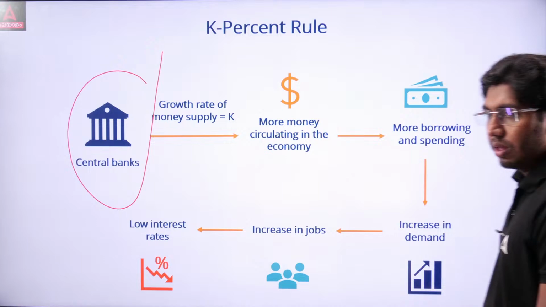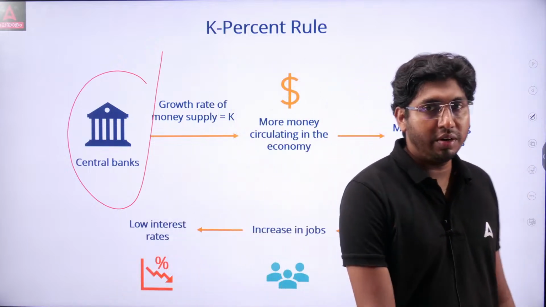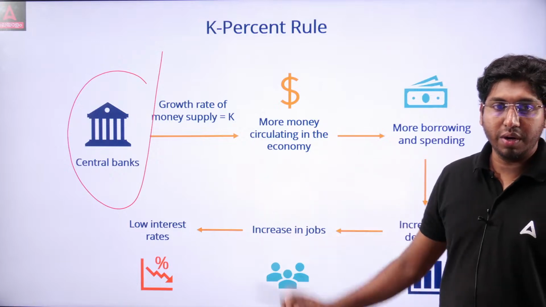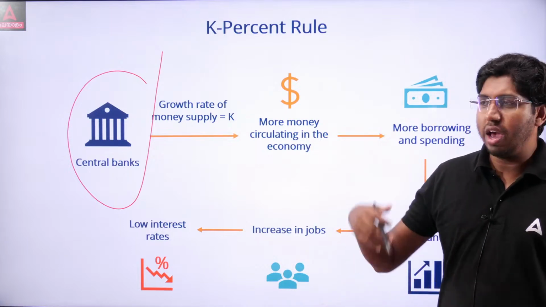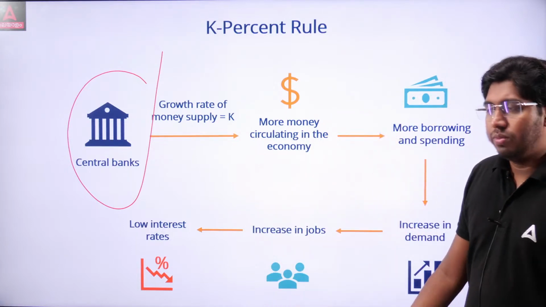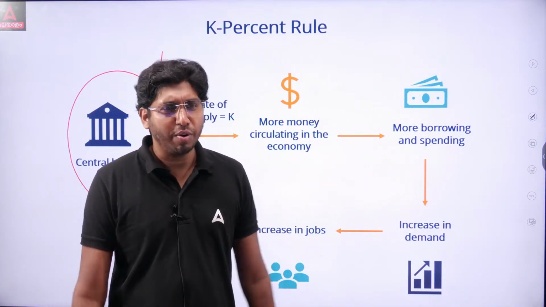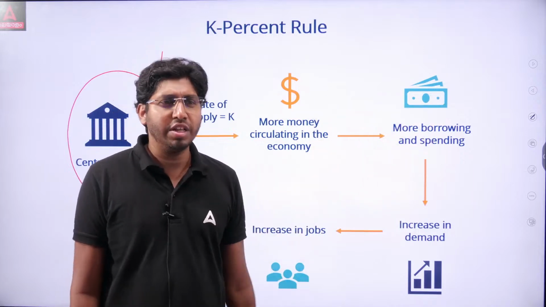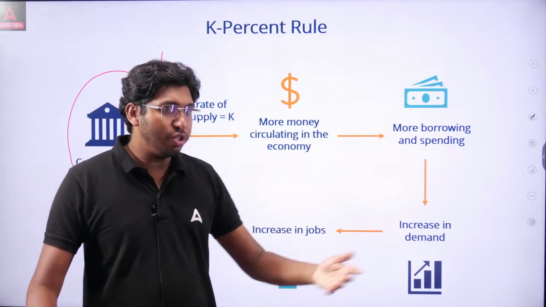Yes, the central bank. The role of the central bank is important in monetarist economics. When more money is in circulation, people have more money to purchase whatever they like. They have income. They are getting more income, promotions, starting new businesses, getting more profit, taking more loans. That means money supply increased. More loan, more income, more money means more money supply.